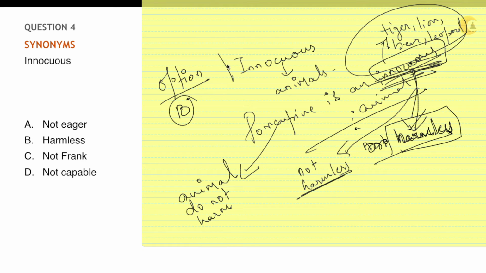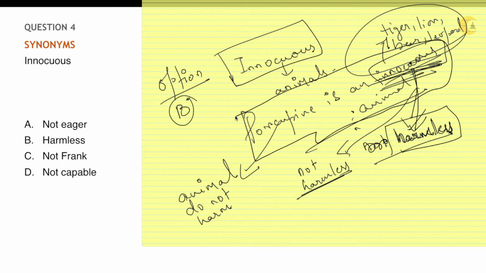At times the word may sound a little negative, but on the other hand, it does have a positive meaning. So in those cases, you need to remember the example of a sentence. Always remember, innocuous is majorly used along with animals, which refers to harmless animals, like rabbits. There are many other things that do not harm people, maybe a pet dog, right? So porcupine is an innocuous animal. What does that mean? It means it is a harmless animal, it won't harm, right?